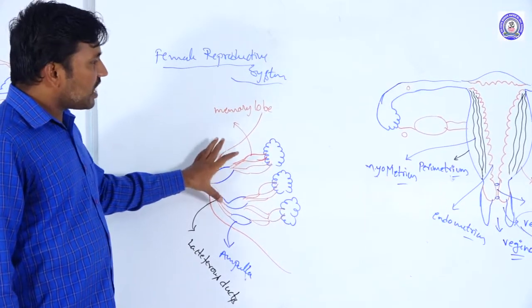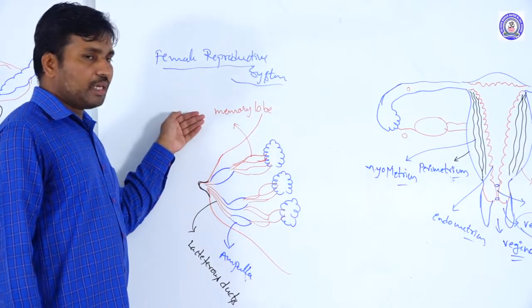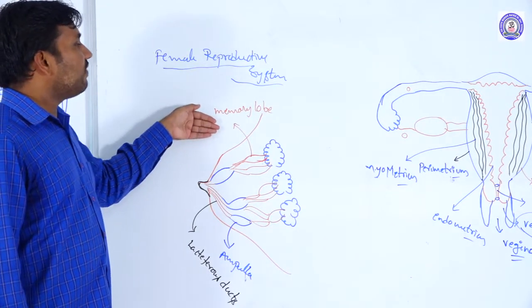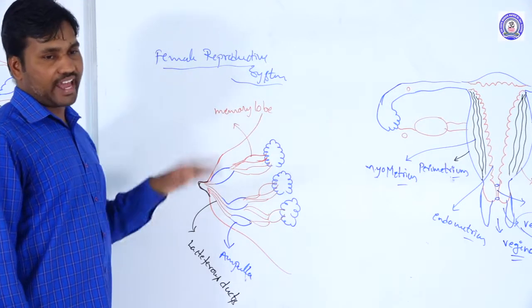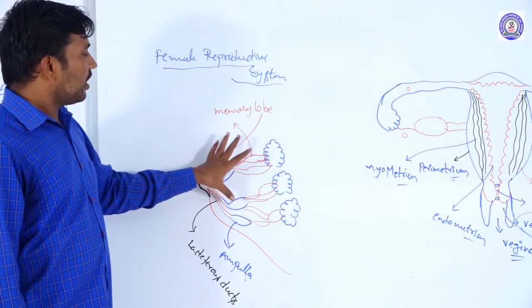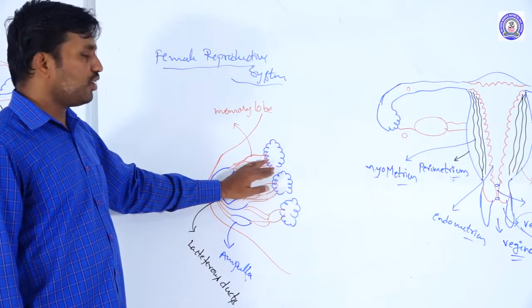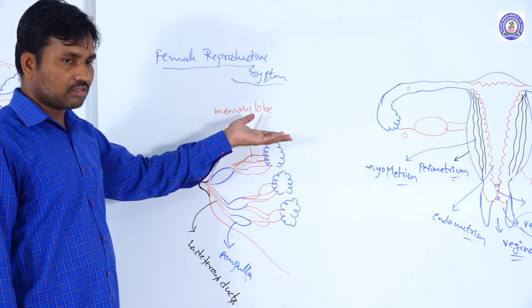After maturity, at puberty, the mammary glands develop in females as secondary sexual characters. Their functions occur mostly after parturition, after the birth of the babies.